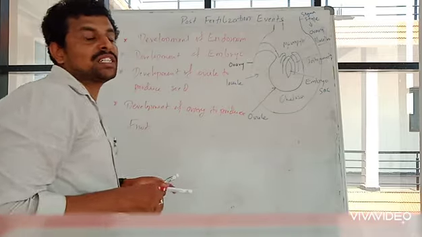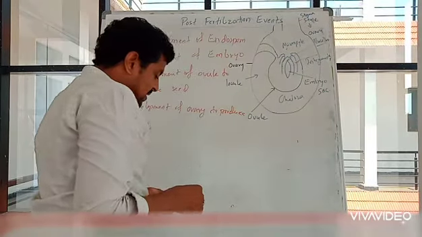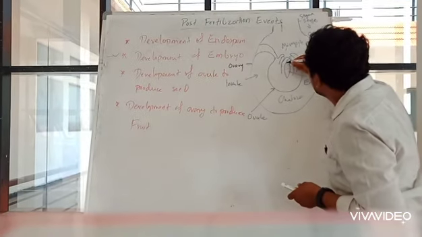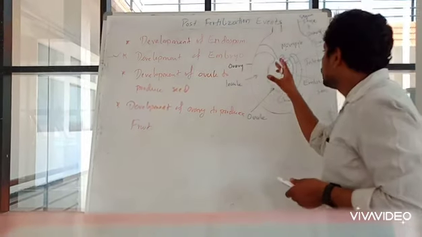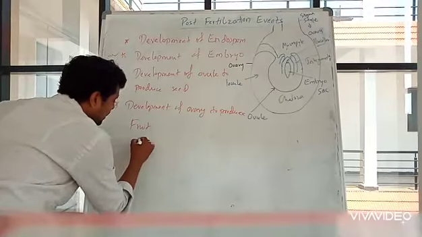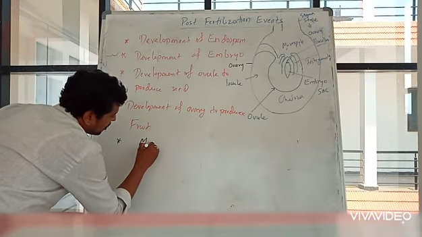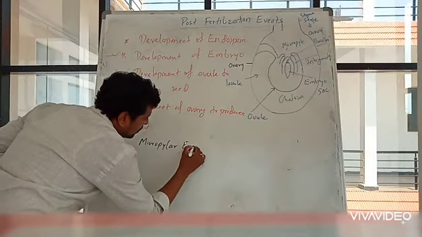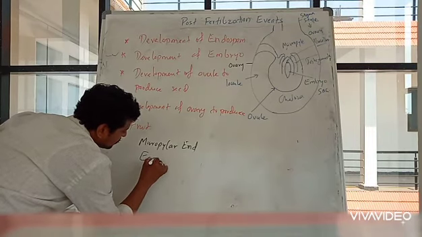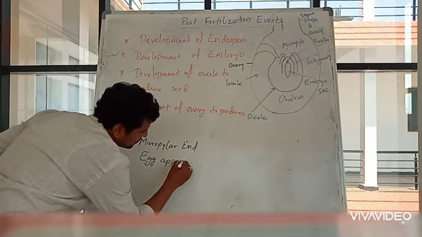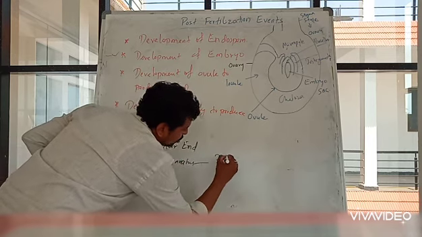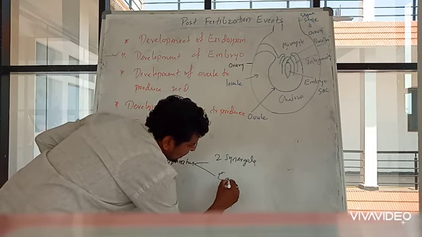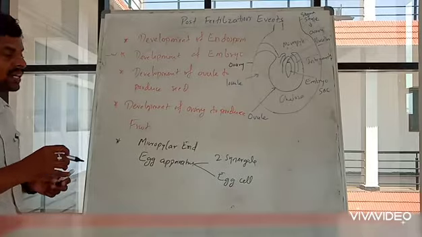Generally, fertilization takes place inside the embryo sac, right? Inside the embryo sac, on the micropylar end, there will be three cells, the egg apparatus. Let me write it here: on the micropylar end the egg apparatus will be there, consisting of two synergids and one egg cell. You can remember that, right?